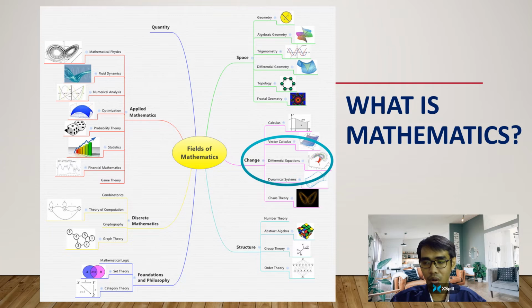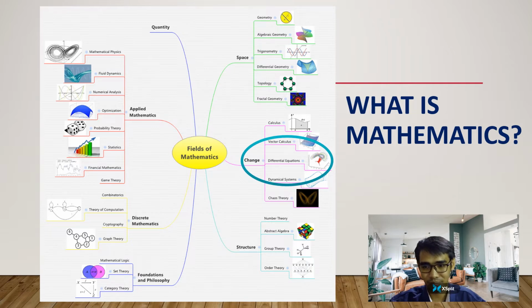Okay, the fields or structure of mathematics have seven fields. Number 1, quantity. Number 2, applied mathematics. Number 3, discrete mathematics. Number 4, foundation and philosophy. Number 5, space. Number 6, change. And number 7, structure. So for differential, the field is in change, beside calculus, vector calculus, dynamical system, and chaos theory. So for differential equation, we listen to my next presenter, Azam.